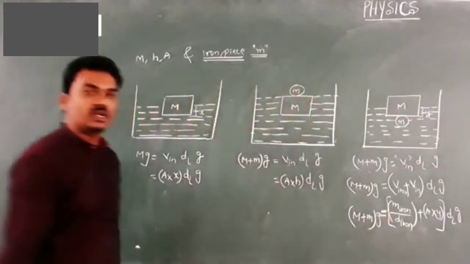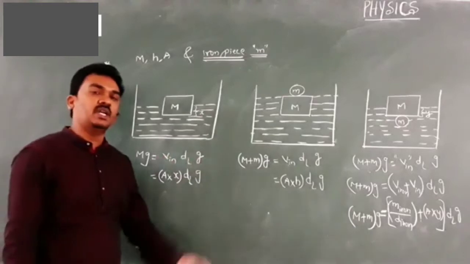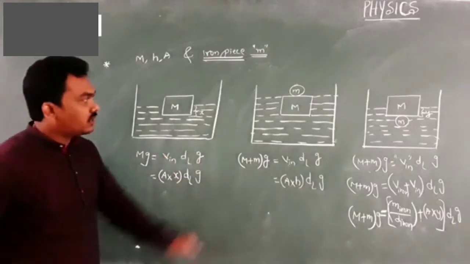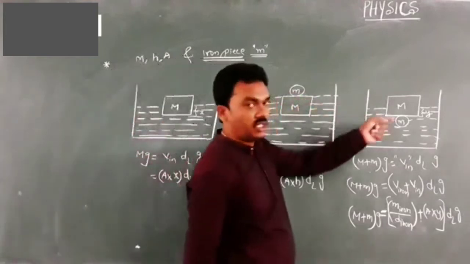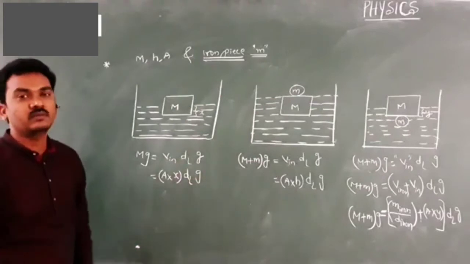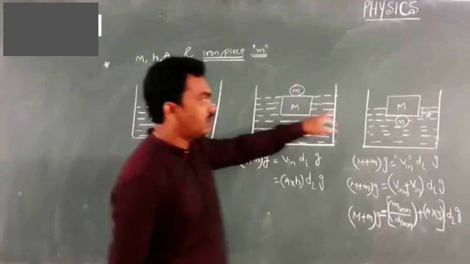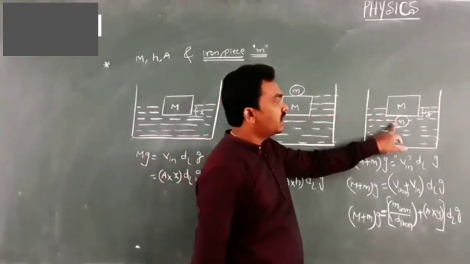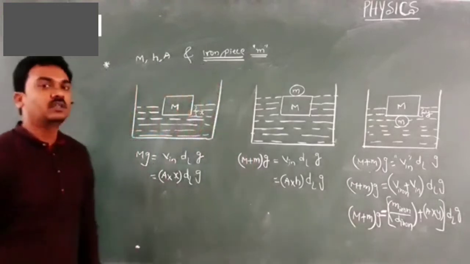Whenever you are coming across the numericals, few terms in those equations will be known, the other terms should be calculated. So here your iron piece is placed on the wooden block, but here it is placed at the bottommost portion of the wooden block. That's the difference. So here the volume of the liquid displaced by the body only, but here volume of the liquid displaced by the iron piece and also by the wooden block. That's what you need to understand.